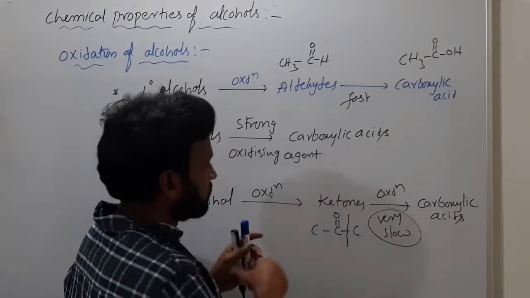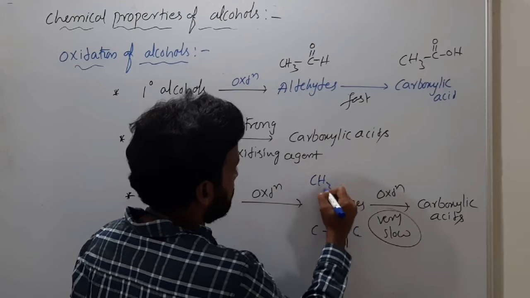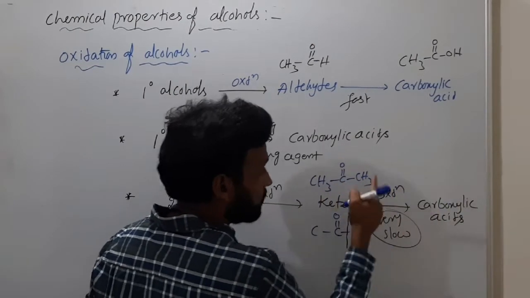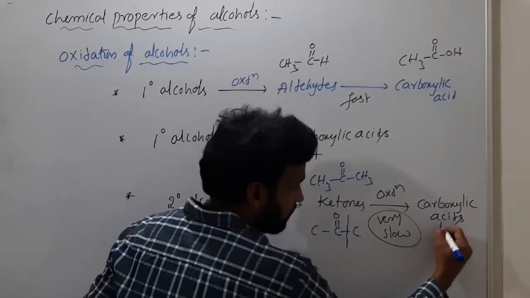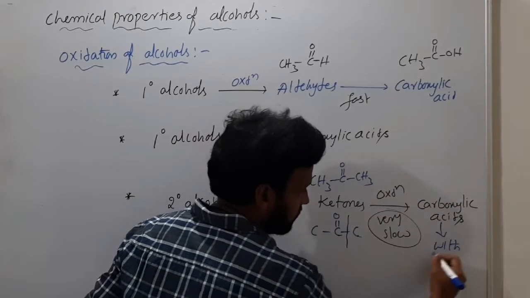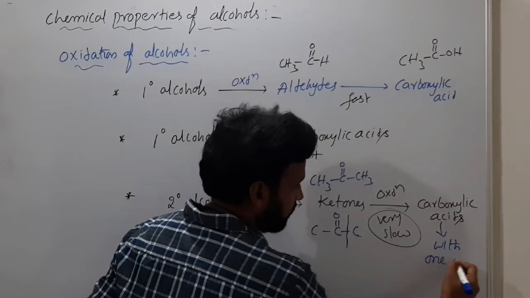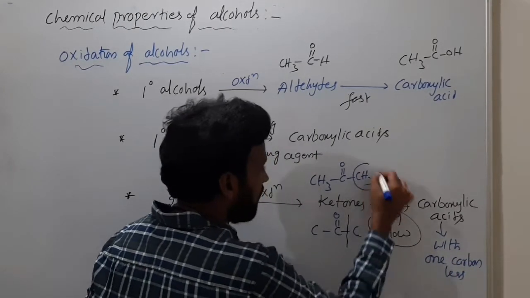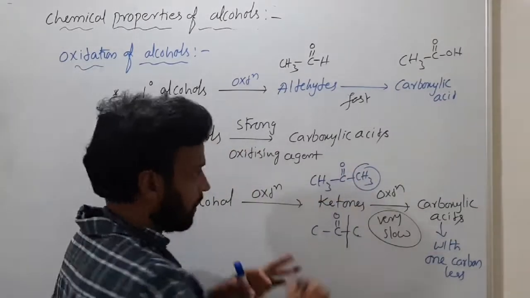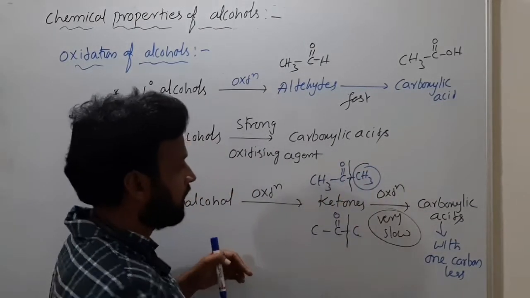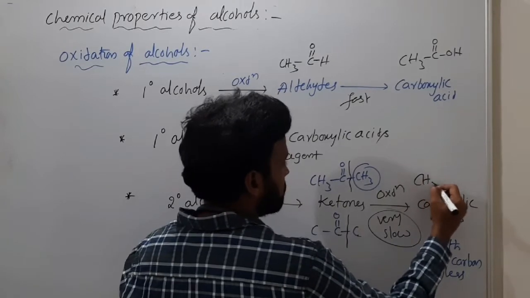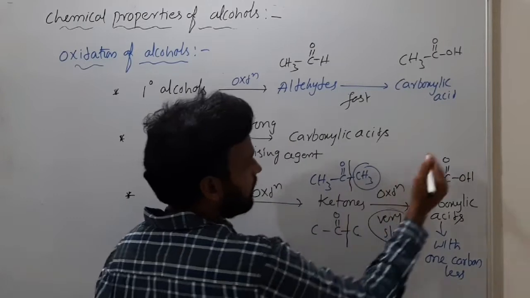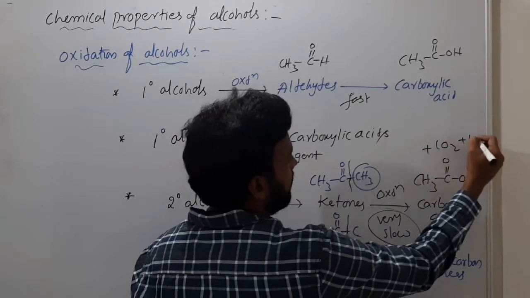But with a ketone, like CH3 C double bond O CH3, the carboxylic acid must have one carbon less. That means one of the alkyl groups will be removed, so this C-C bond has to break. Then the carboxylic acid is CH3COOH, and this methyl group becomes CO2 and H2O.